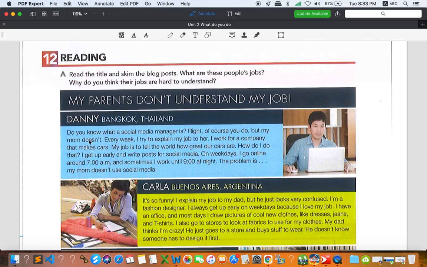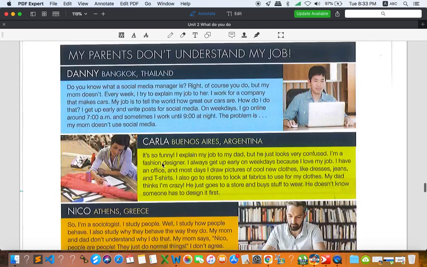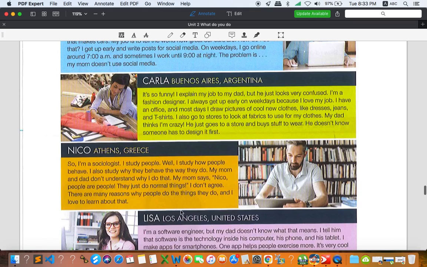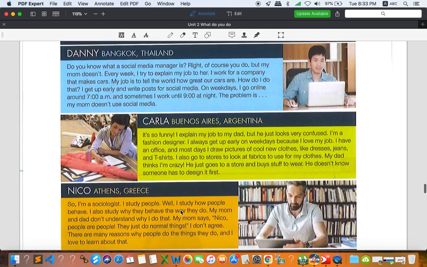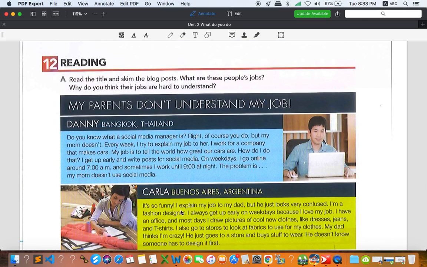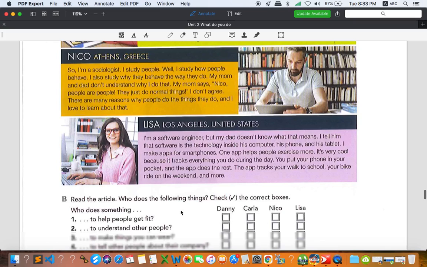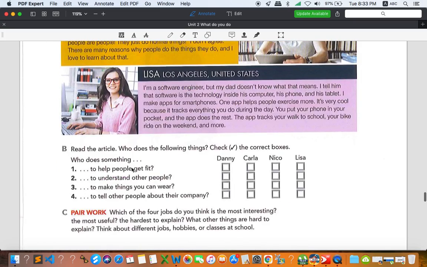So when you skim the text, when you read quickly without caring about specific details like 7 and 9 o'clock at night, for example, you don't need to care much about all of this information. What you do care about is what this piece of text is about. Okay, and the second, third, and fourth.